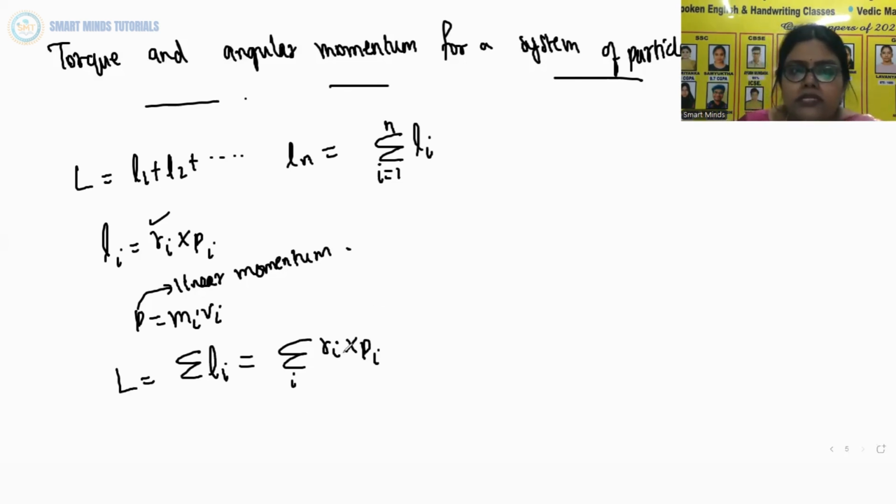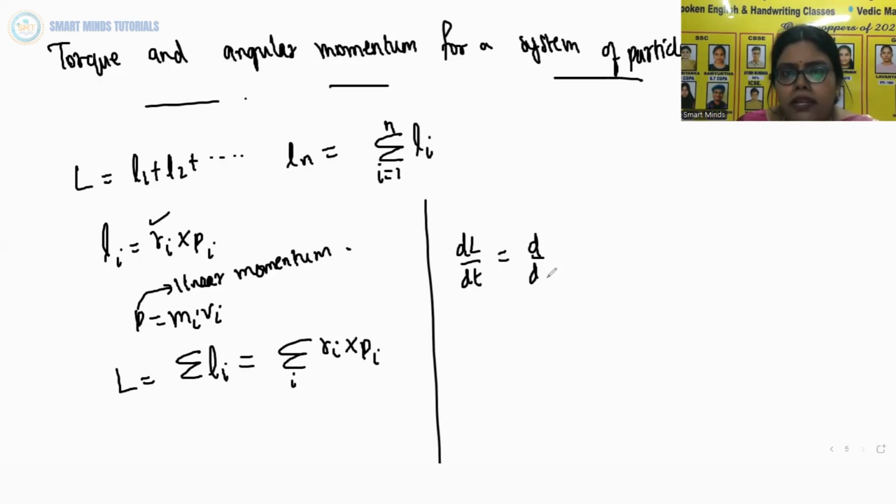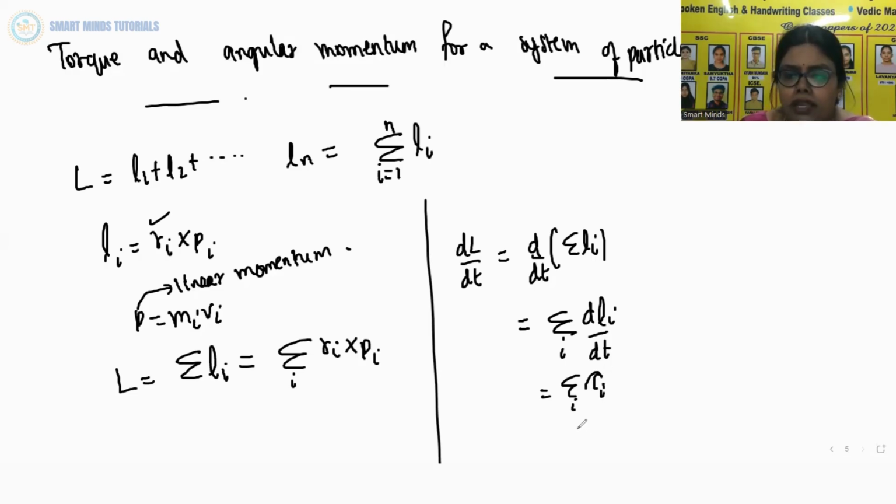Now using these equations, we can write dL by dt equals d by dt of what is L? Sigma Li. So that is sigma i dLi by dt. But dL by dt is nothing but tau. So I can write tau i, where tau i is the torque acting on the ith particle.